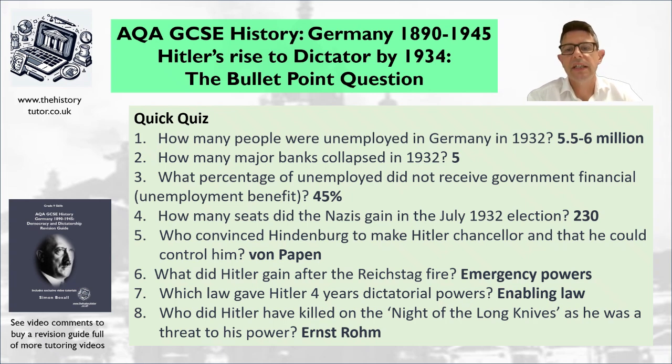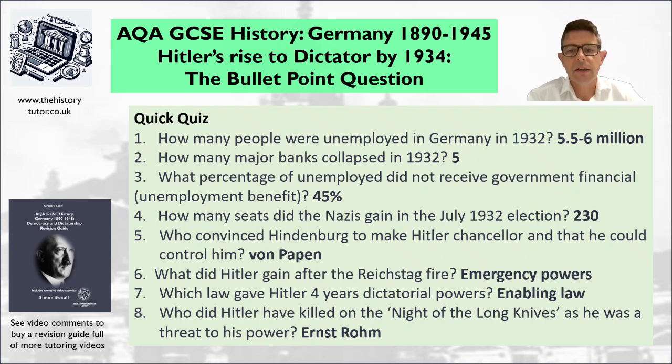Number 5, who convinced Hindenburg, the president, to make Hitler chancellor and that he could control him? So this was January 1933. Von Papen convinced Hindenburg to make Hitler the chancellor. So without this moment of intrigue and argument between von Papen and Schleicher, Hitler might never have become chancellor. So for more detail on that, do have a look through my talk through video or my revision guide to see the timeline of that story developing.